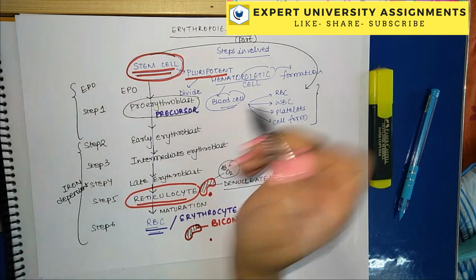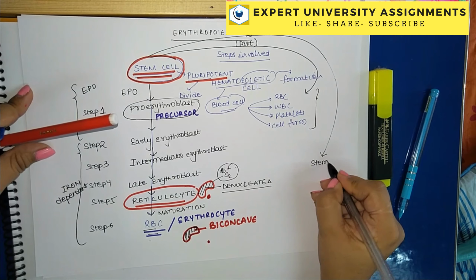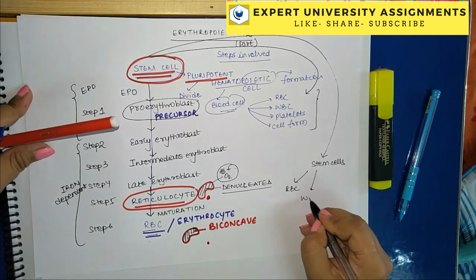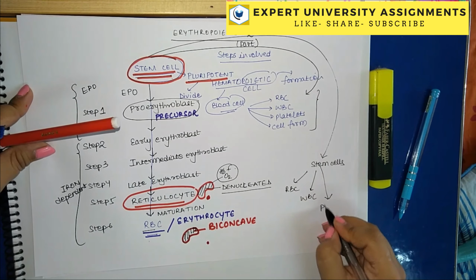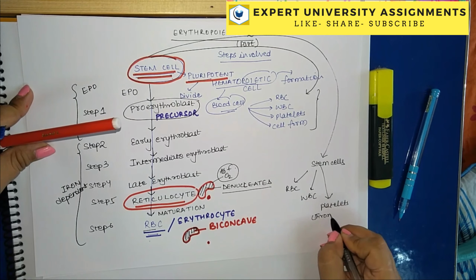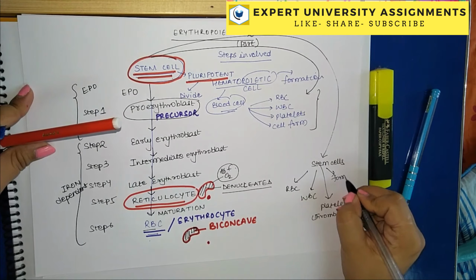And as we all know, what is the site in which all the stem cells are forming? The stem cells are forming red blood cells, white blood cells, platelets, meaning thrombocytes, and other formed elements.